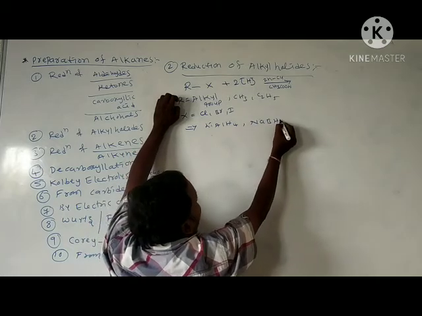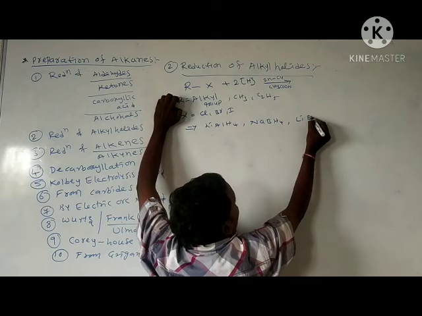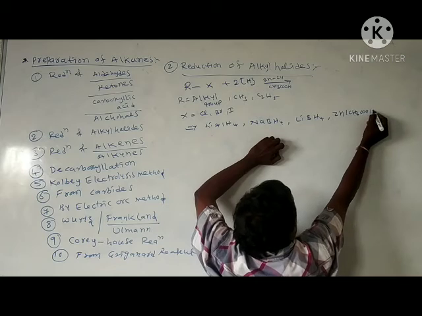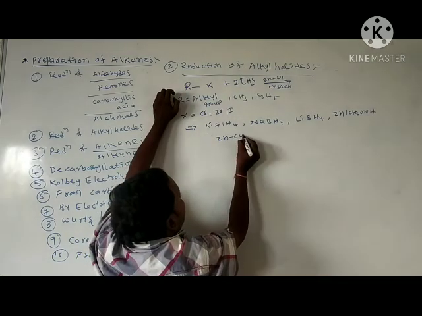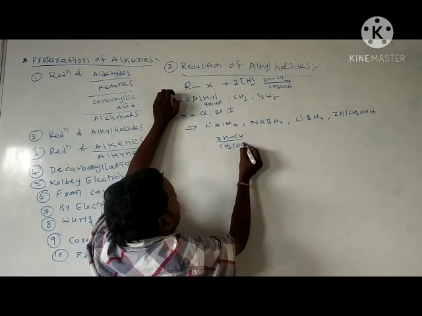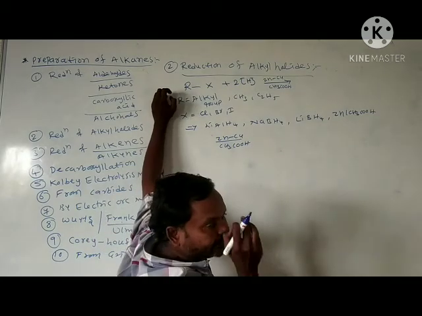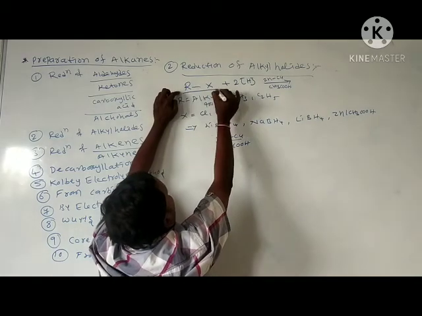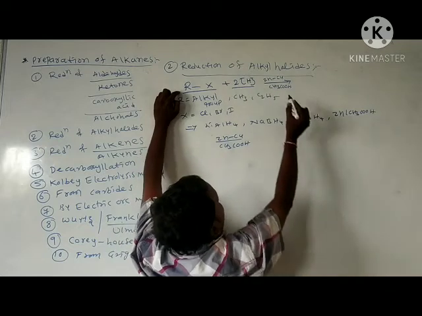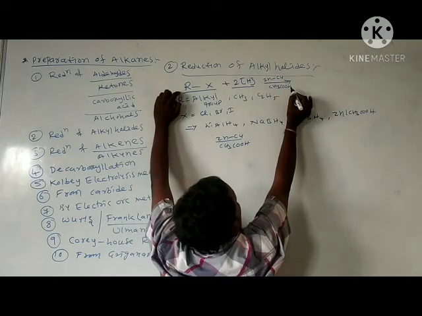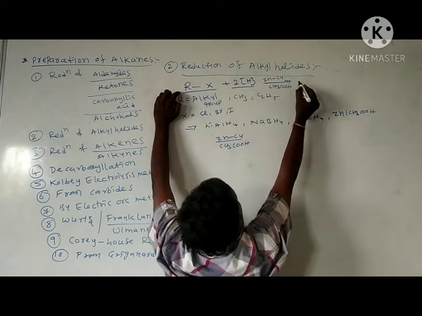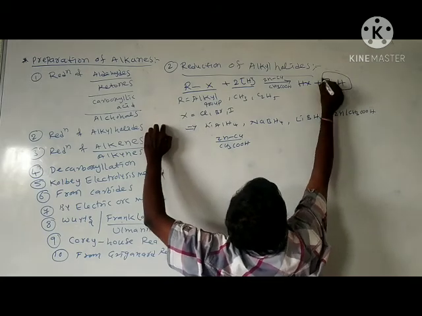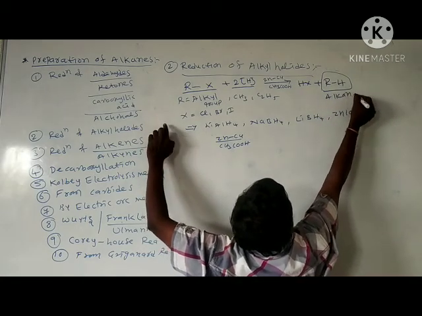Sodium borohydride, lithium borohydride, zinc acetic acid, and zinc copper couple acetic acid also act as reagents. When an alkyl halide reacts with 2 moles of nascent hydrogen, one hydrogen reacts with X and forms HX plus RH. RH is nothing but an alkane.